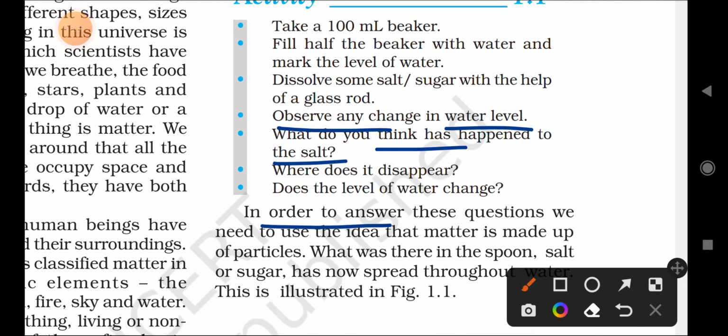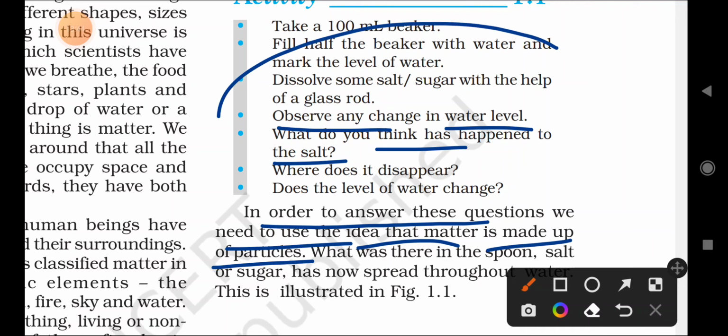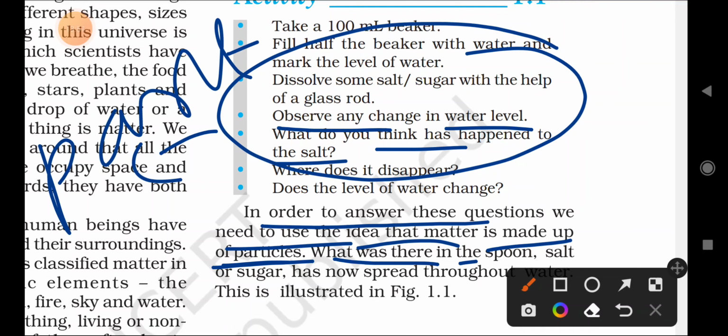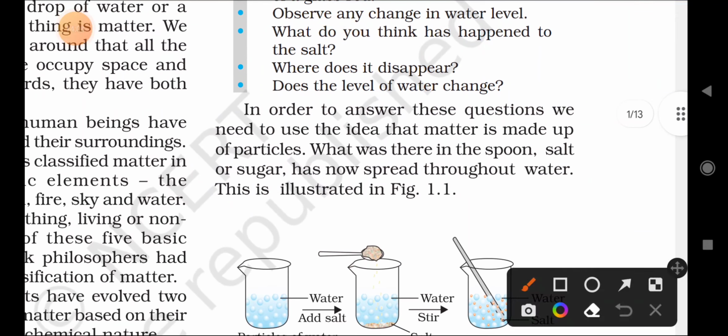In order to answer these questions, we need to use the idea that matter is made up of particles. So from this activity we concluded that matter is made up of what? Particles. What was there in the spoon? Salt or sugar. Now it has spread throughout the water. This is illustrated in figure 1.1. So the salt is mixed with water.